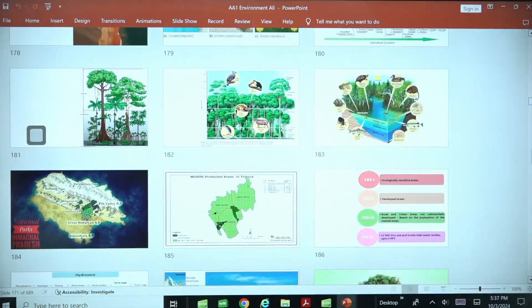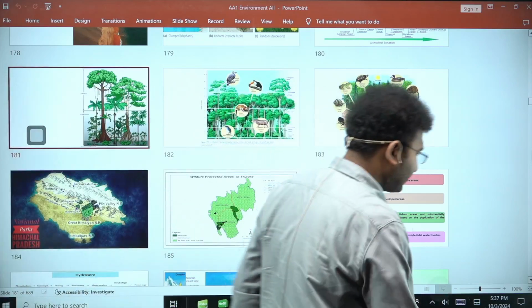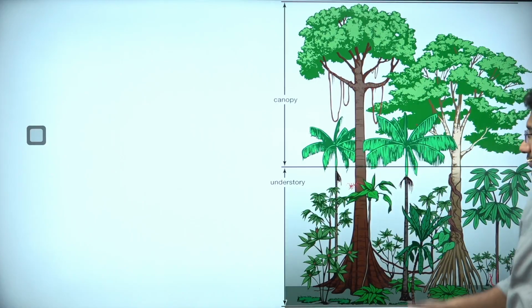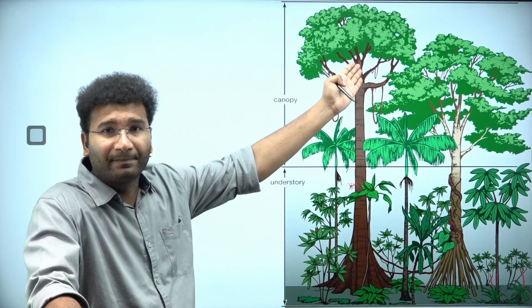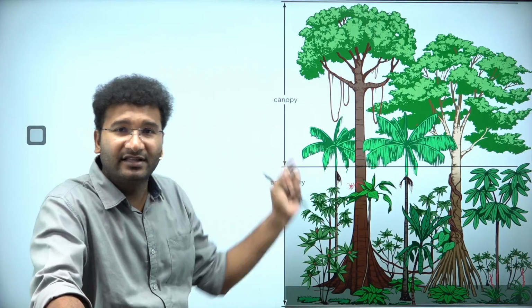Clear? Look here, this is an example of evergreen vegetation where layers are there, canopy layers are there, right? When you have this canopy layers, some species will be at the bottom, some species will be at the top, and they will dominate this region.